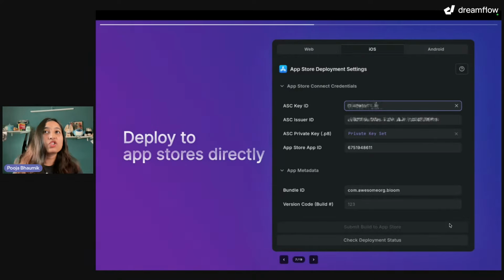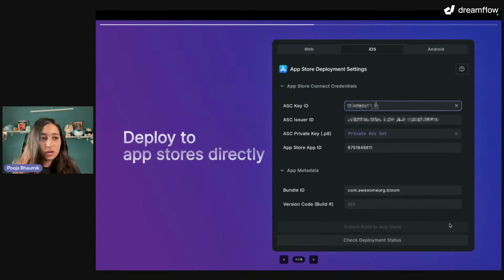I mean, just to figure out the steps, and then where do you find the keys, you need to create the app ID, you need to make sure the version code is updated, and make sure the connection is fine. And if you have used Code Magic, you have to make sure the build file is properly formatted in the right steps that you need to do to actually build that APK or IPA file.